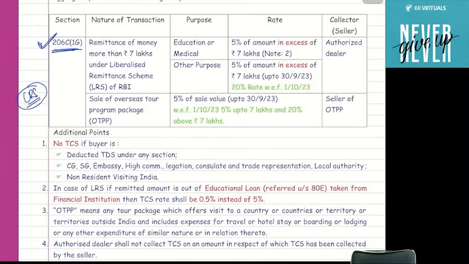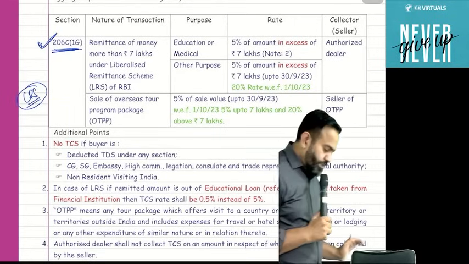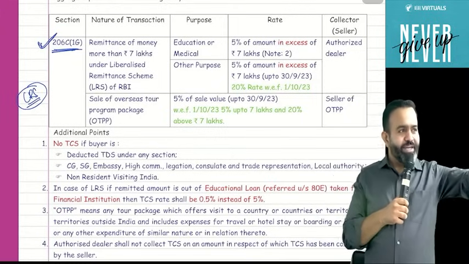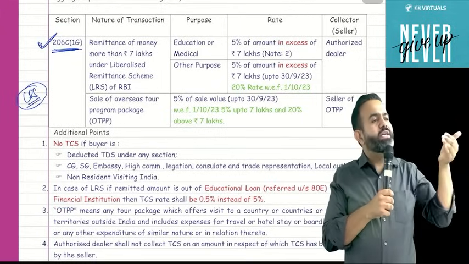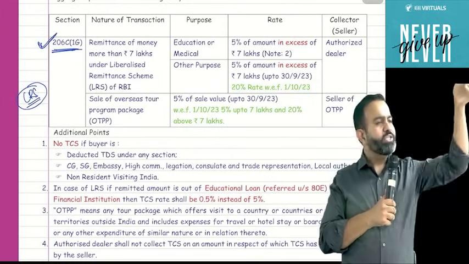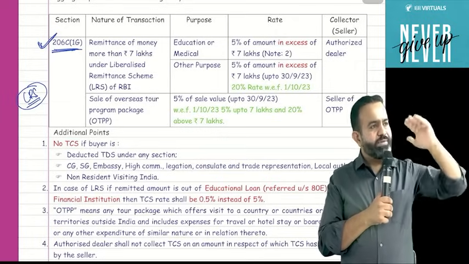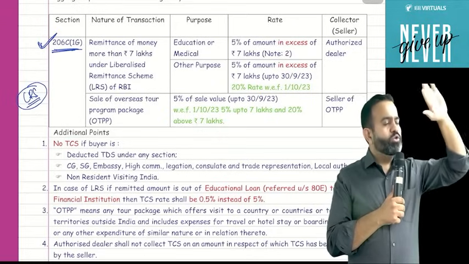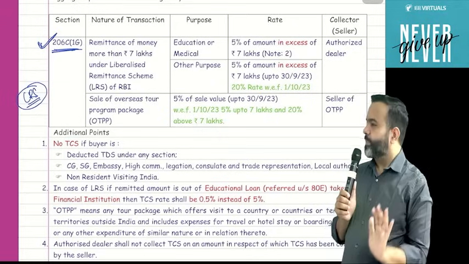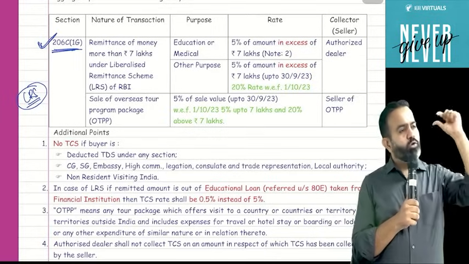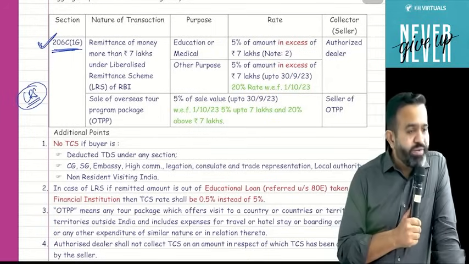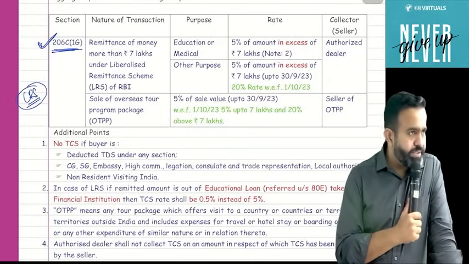Now I can take an example. Suppose my son, or suppose my brother, is studying in Ukraine, and I have sent him 12 lakh in a year for the education purpose. Then up to 7 lakh TCS is not applicable. In excess of 7 lakh, there is 5 lakh, so on 5 lakh, 5% TCS is applicable. So if any money is sent outside India for educational or medical purpose, then in excess of 7 lakh, TCS is applicable at the rate of 5%.